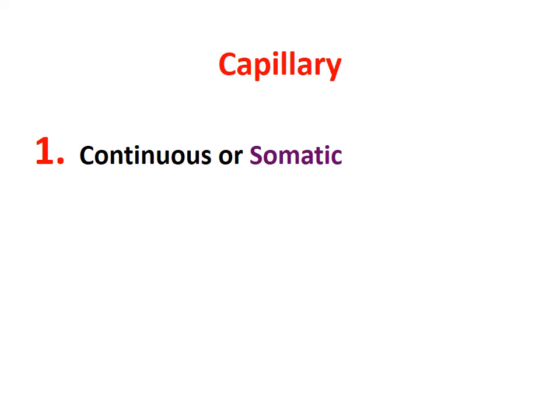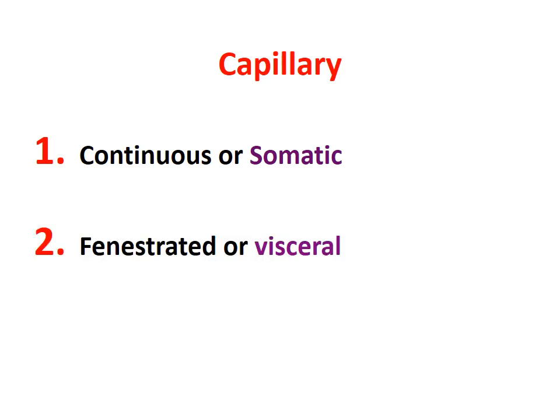Now, continuous capillary we usually see in usual somatic vessels.